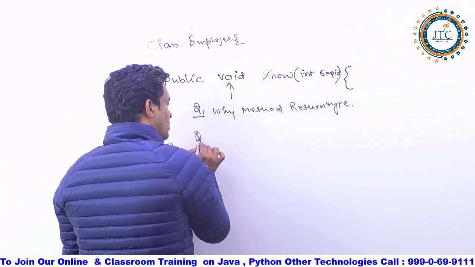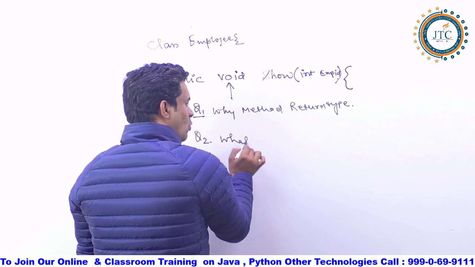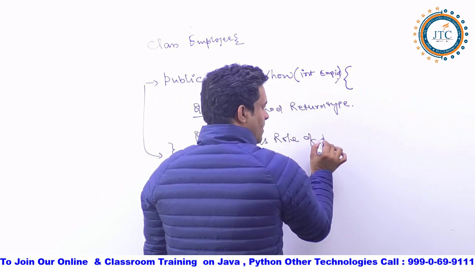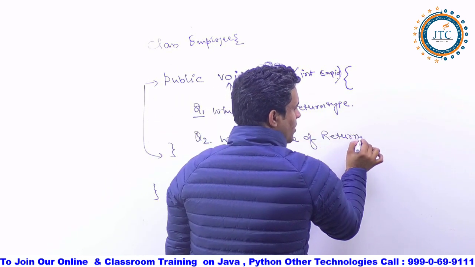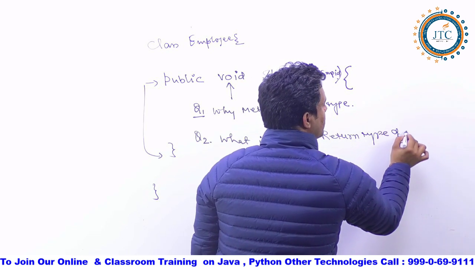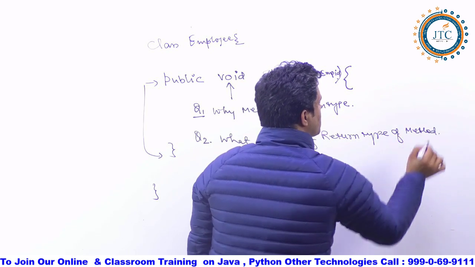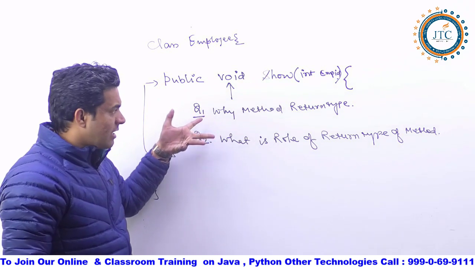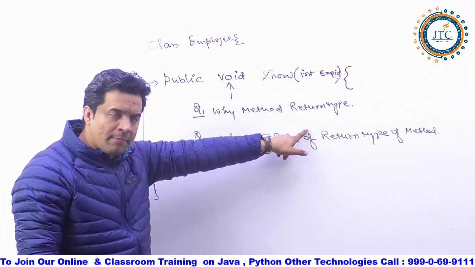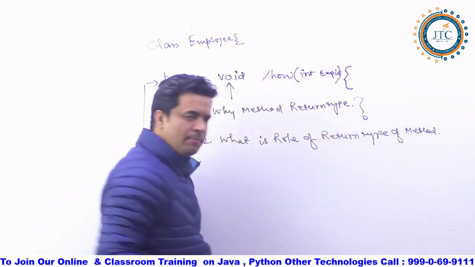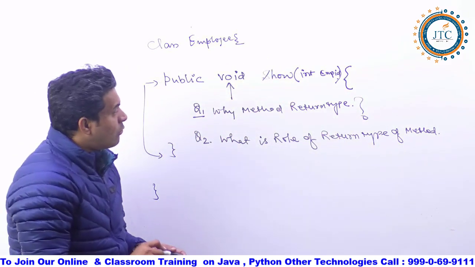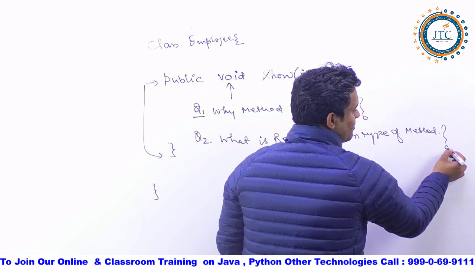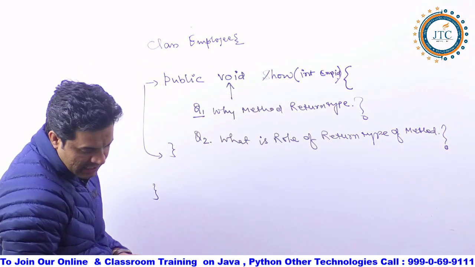And question two: what is the role of the return type of the method? Hope you are getting it. This we will understand here. Why do we want to write the method return type, and parallelly, what is the exact role of this method return type? These both things we will understand here.